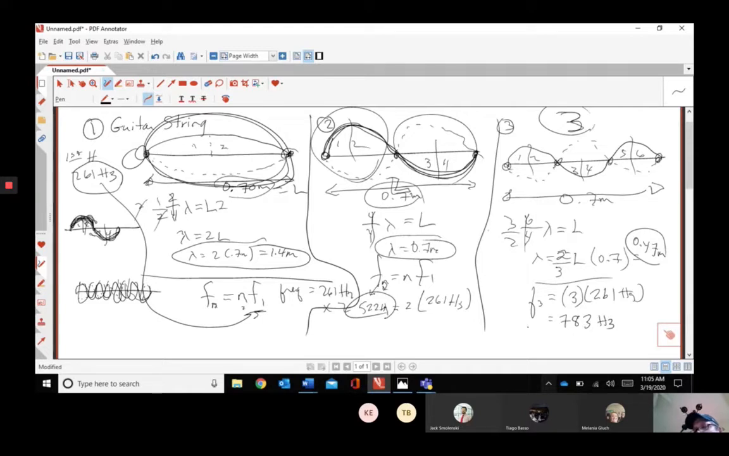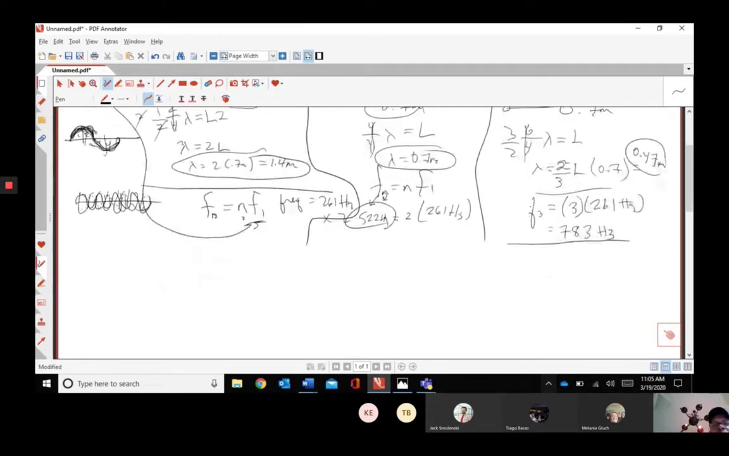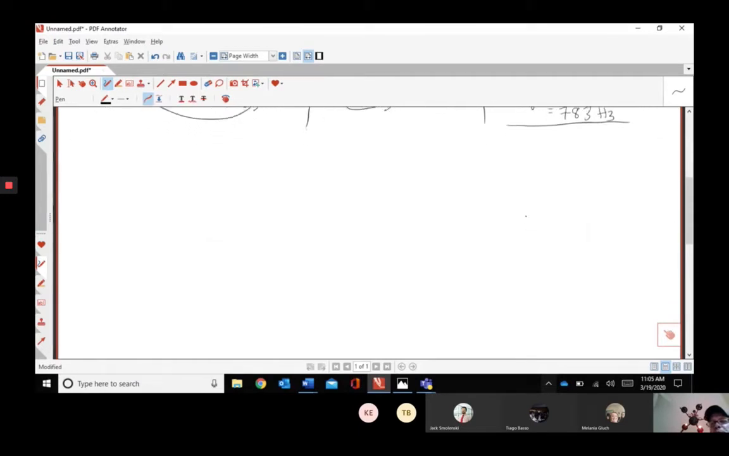So how easy is this question? So we have our first, second, and then look, we know this is our third because there's 3 loops in there. All right, so we're done with the string. Now we're going to do open tube, and then we'll do closed tube, and we'll call it a day.